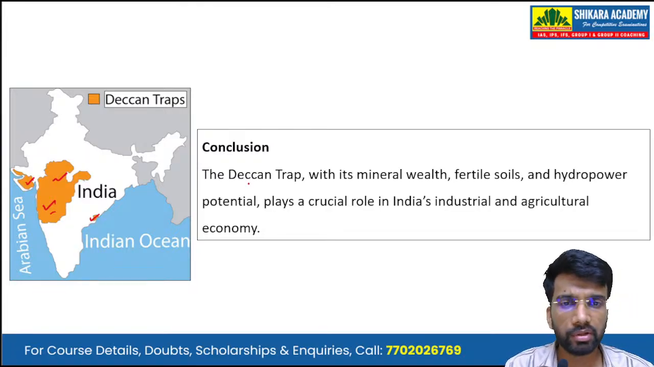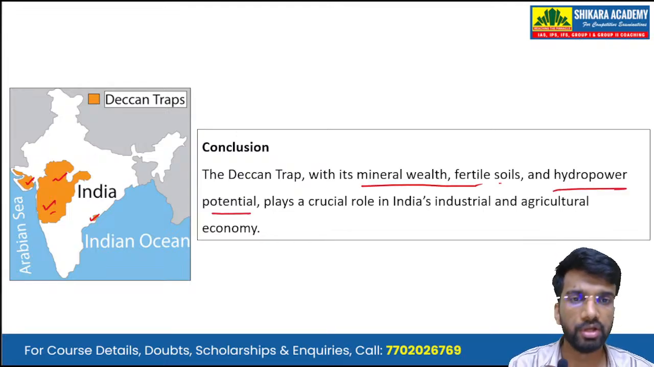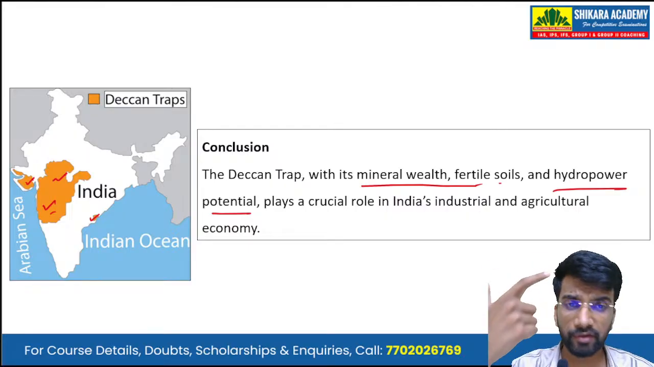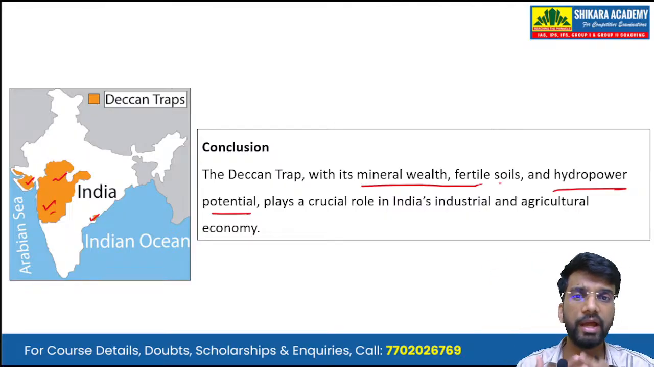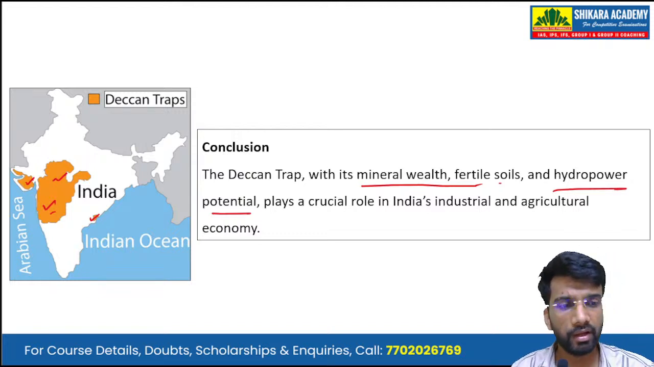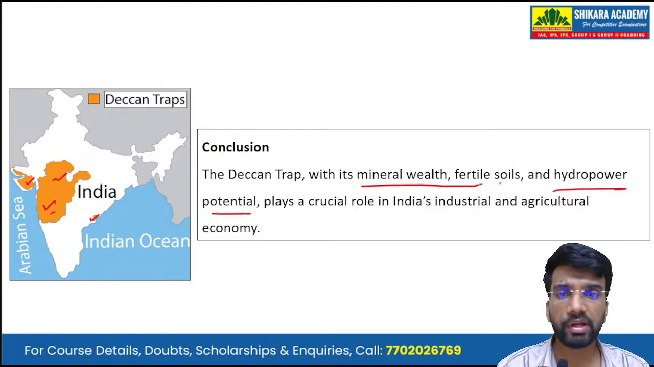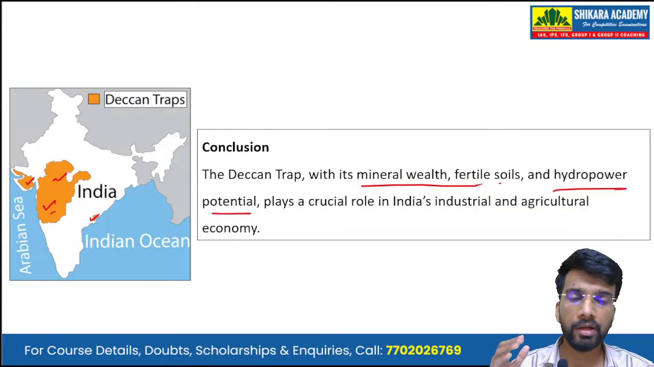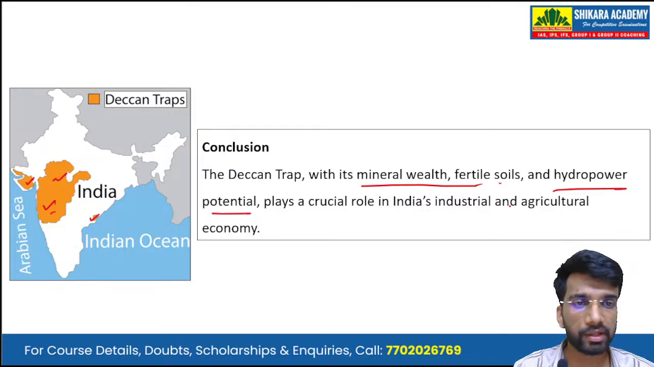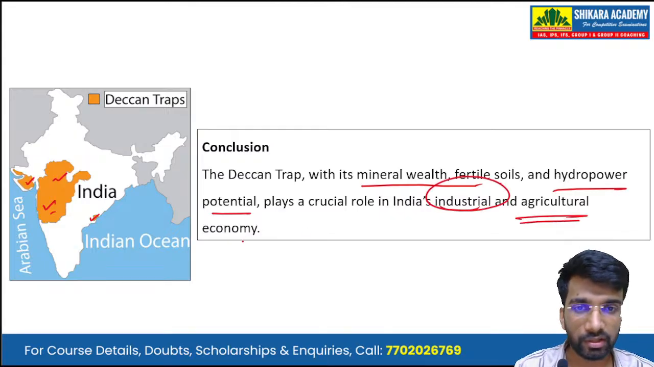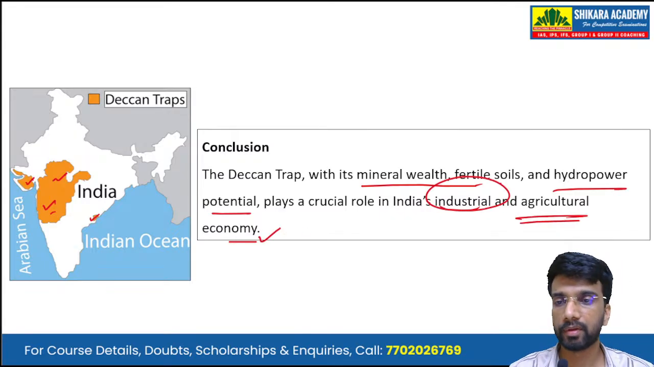So in conclusion, we can summarize the answer by writing that the Deccan Trap has mineral wealth, very fertile soil for agriculture, and high hydropower potential because of the presence of prominent rivers like the Narmada and the Godavari. So this Deccan Trap region plays a crucial role in India's industrial as well as agricultural economy.